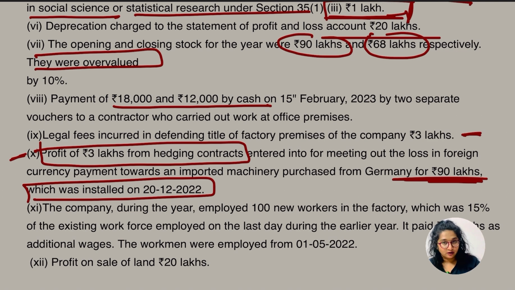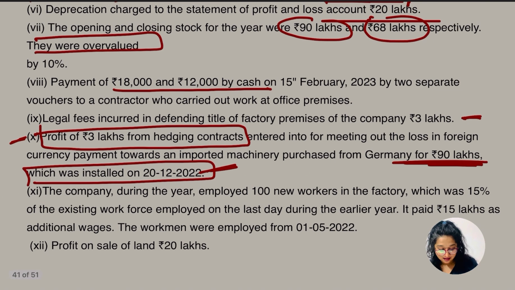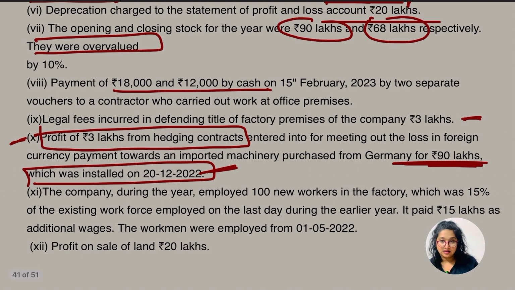Okay, so for importing that machinery they incurred the profit of 3 lakh. So there is going to be an adjustment for these two, and there would be depreciation also, and we have to understand whether we are going to get the additional depreciation, as they are saying this is installed on 20 December 2022. First of all, you have to understand, is the machinery installed and used for more than 180 days or not? As they are saying less than, okay, so yes, we'll get the 50%.